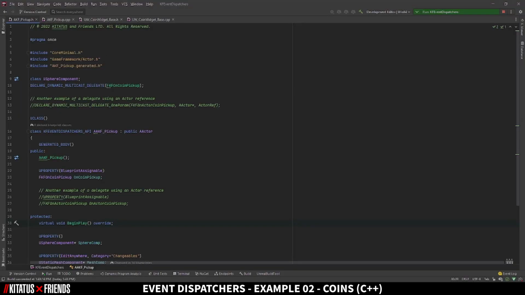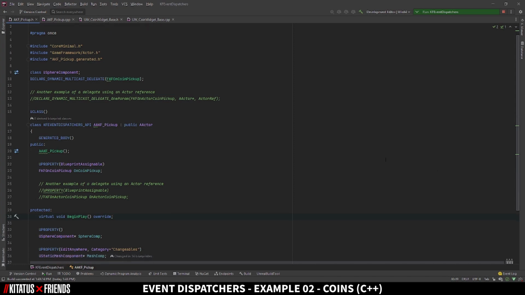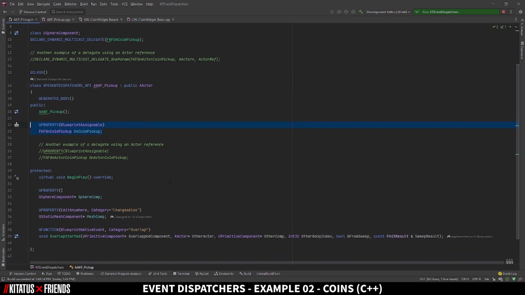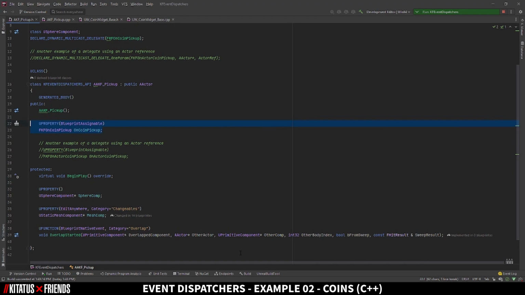If we take a look at akf_pickup.h, you can see where we have declared the delegate outside of the class and then use that declaration as a variable in our variable list. We mark the UPROPERTY as Blueprint assignable, because not only does this mean we can use this delegate as an event dispatcher in Blueprint, but we can still communicate in C++ land, giving us the best of both worlds. The other parts of this .h file are giving us a mesh so that we can see the coin, and a sphere component so we can do something when the player overlaps this actor.